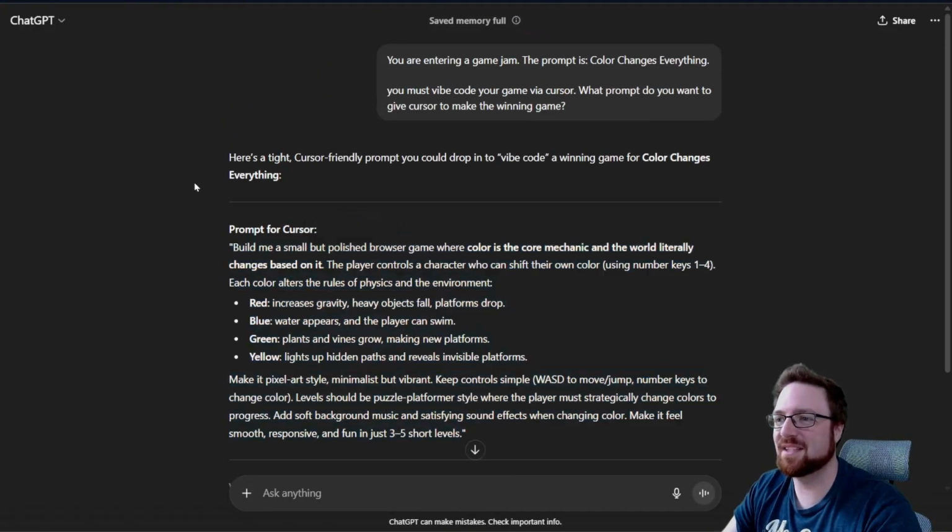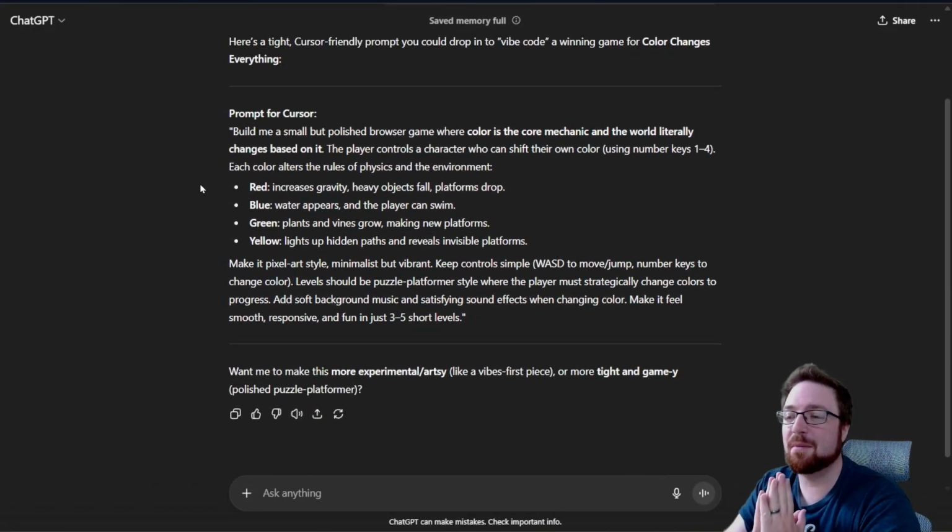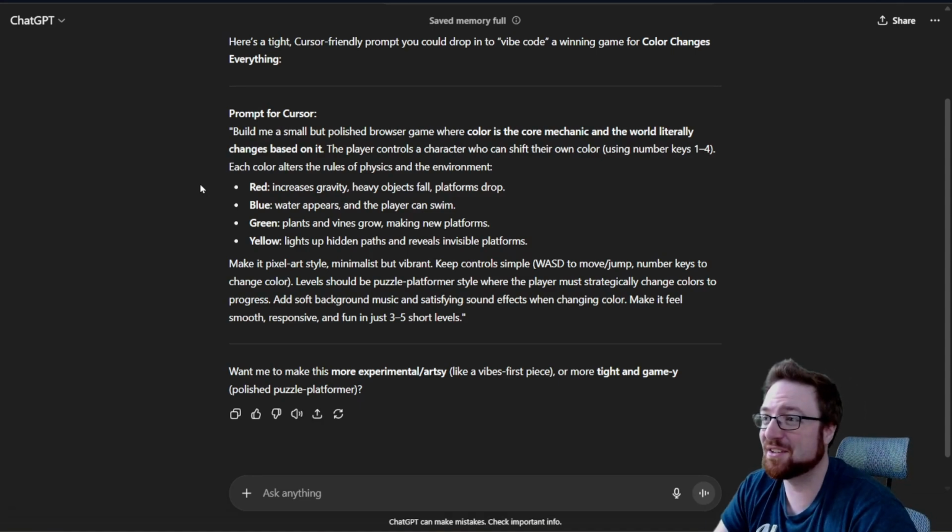So from ChatGPT, we have: build me a small but polished browser game where color is the core mechanic and the world literally changes based on it. Player controls a character who can shift their own color using 1 through 4. Each color alters the rules of physics. That's actually kind of cool. Red, blue, green, and yellow. So red is more gravity, blue is there's water, green is there's plants, yellow is hidden paths show up.